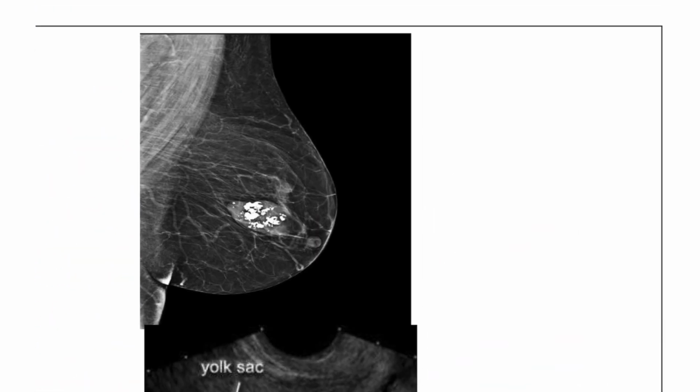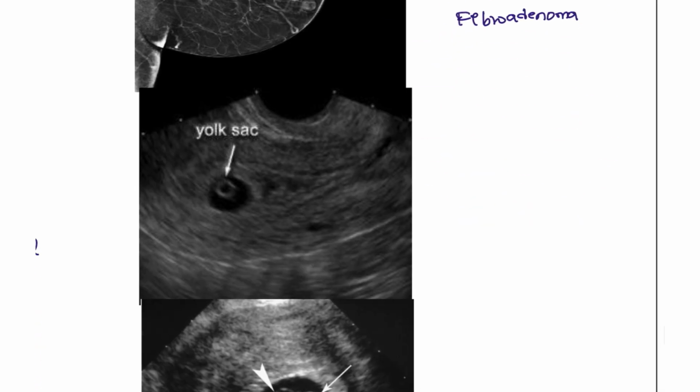Next, coming back to the mammography. So there is a popcorn calcification. Popcorn calcification is seen in the patients of benign tumor, fibroadenoma. Patients with the fibroadenoma.